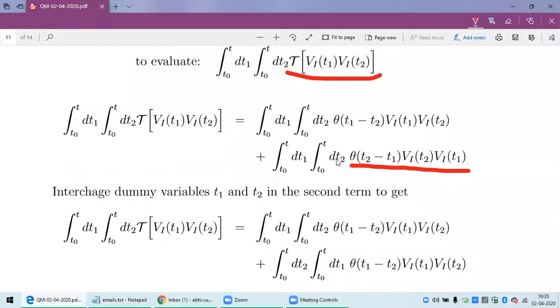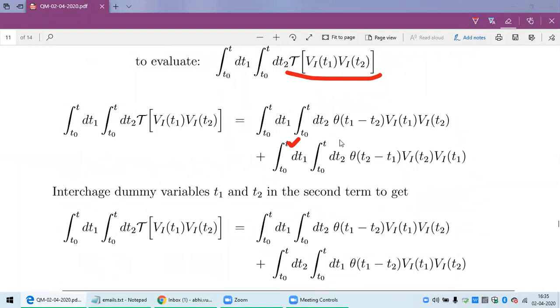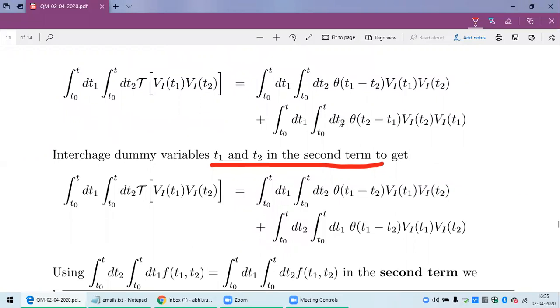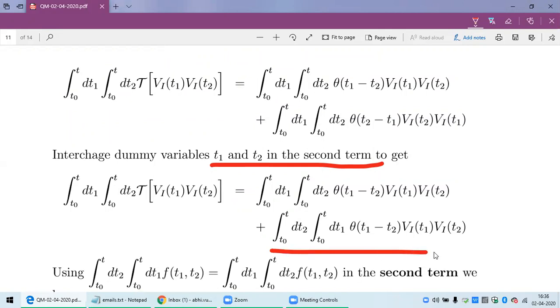T1 and T2 are just dummy variables because both are integrated from T0 to T. Both variables' integration limits are T here. So T1 and T2 are dummy variables, and we can interchange T1 and T2 in the second term. In place of T2, I write T1, and in place of T1, I write T2 in the second term. So I get this. The first term is intact.